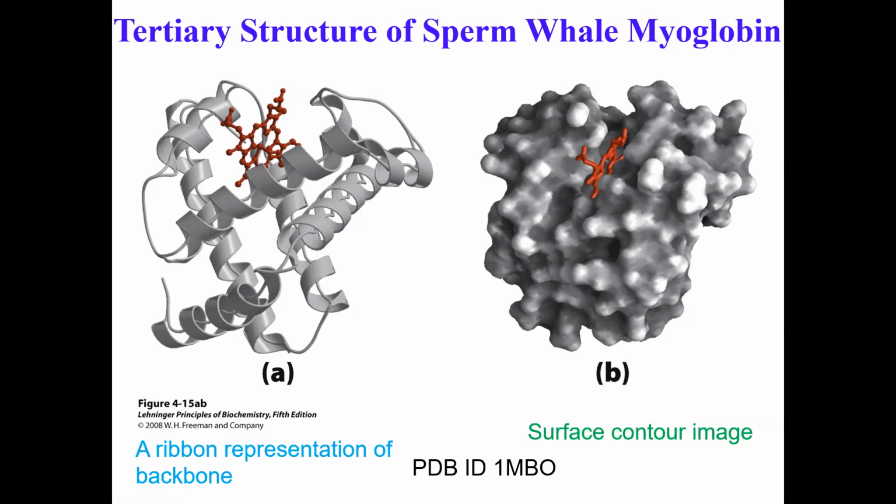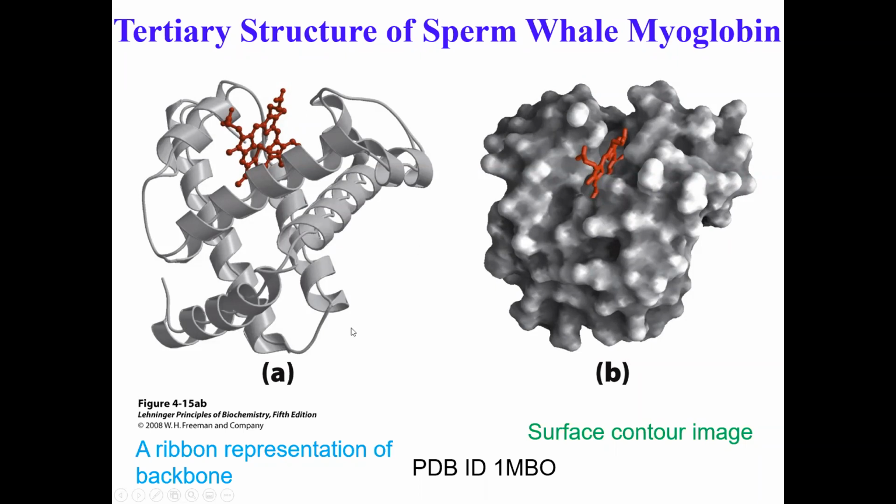You know exactly at the atomic level where there is hydrogen bonding between which residues, where there are beta sheets, if there are any beta sheets, where there are alpha helical structures, where there are loops. Look, loops are shown here. Remember, we're talking about loops and turns. They may not be beta turns, but they may be loops. This myoglobin has a heme shown here in red, and they're showing you just the backbone of this protein in gray. They're not showing you any side chains. This is what we call ribbon representation.